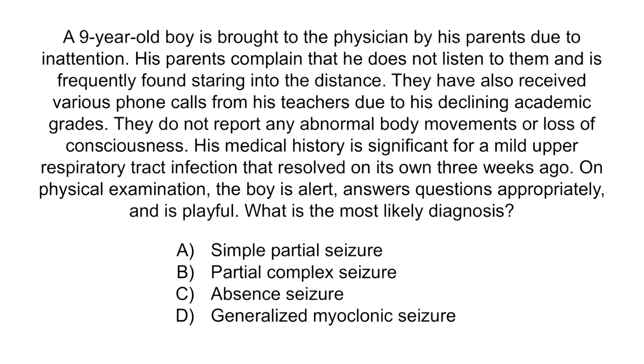All other choices are incorrect as they do not classically present with frequent staring episodes, which is typical for absence seizures. So, for example, choice A can present with motor symptoms, such as repetitive muscle jerks or other sensory or autonomic abnormalities, which has not occurred in this case. B is wrong because these are commonly associated with automatisms, such as lip smacking or chewing. D is incorrect because generalized myoclonic seizures would present with rapid, repetitive muscle jerks. So again, the correct answer is absence seizure. And that concludes this section.